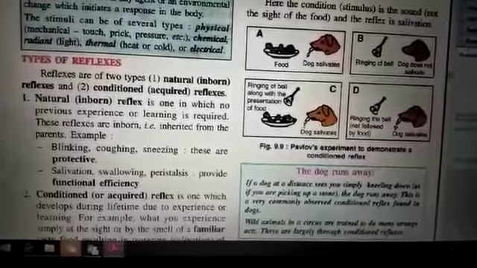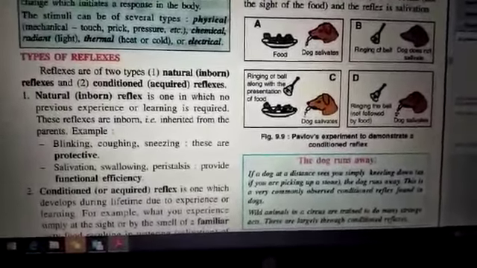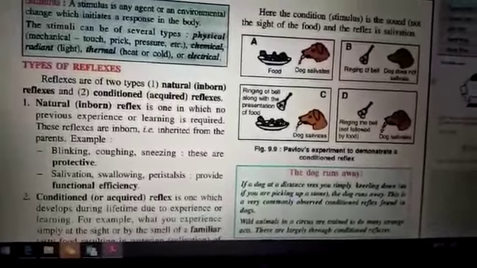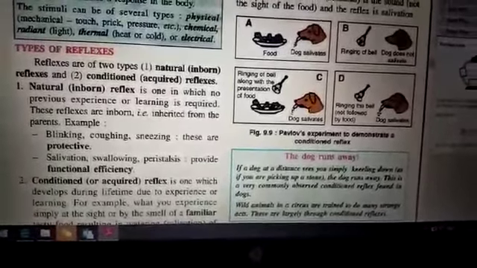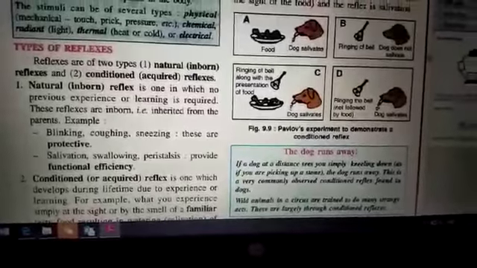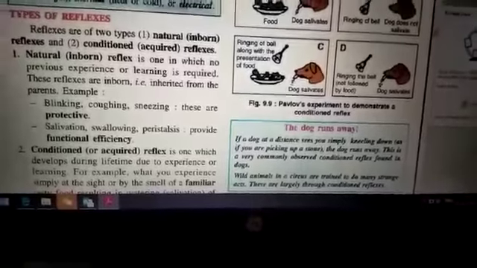Once he tried ringing the bell, but he didn't offer the food, and the dog still salivated. Based on this whole experiment, he said that there are some conditioned reflexes, or acquired reflexes, which you can gain throughout your lifetime if you start practicing. Clear?